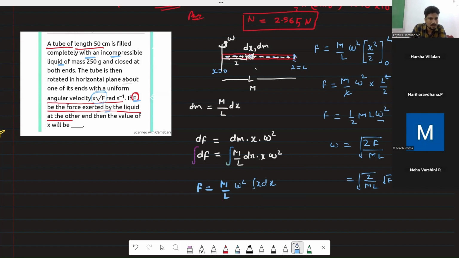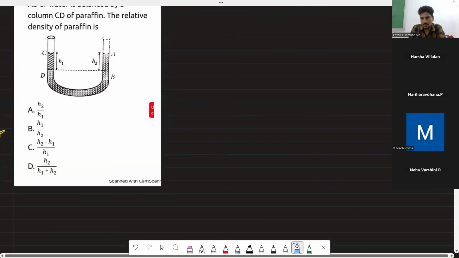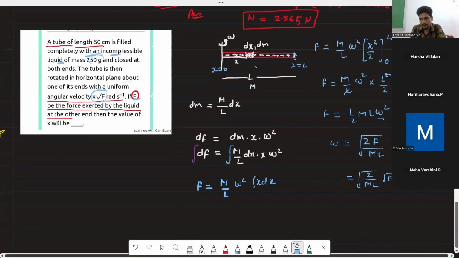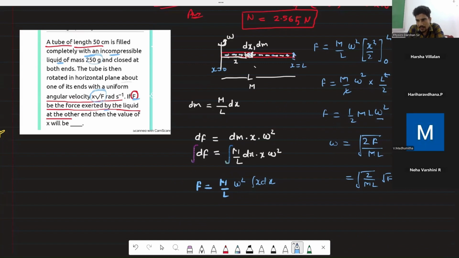Yes, this 250 gram is given. 250 gram means 250 divided by 1000, this is in kilogram, into L. Length is 50 centimeter, so 50 upon 100. I'm writing here.